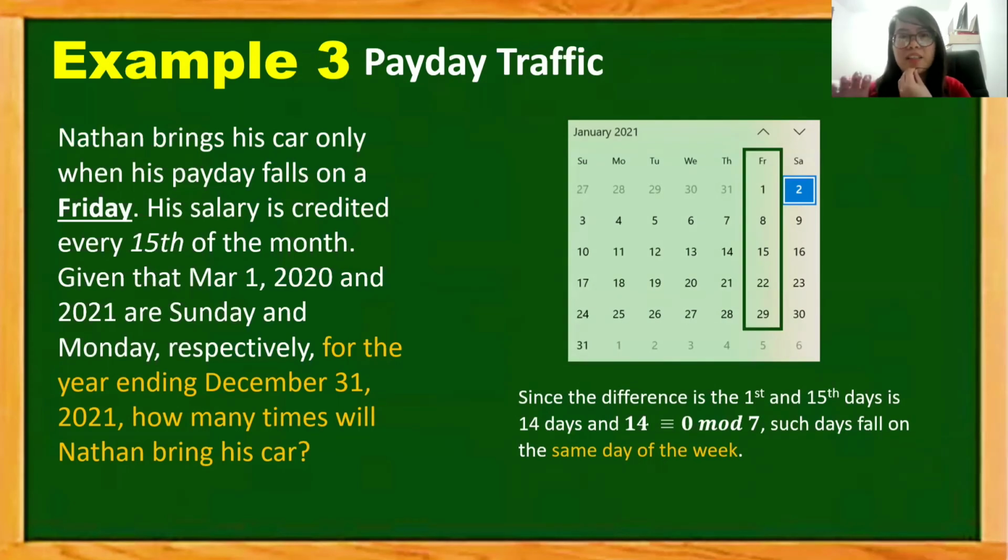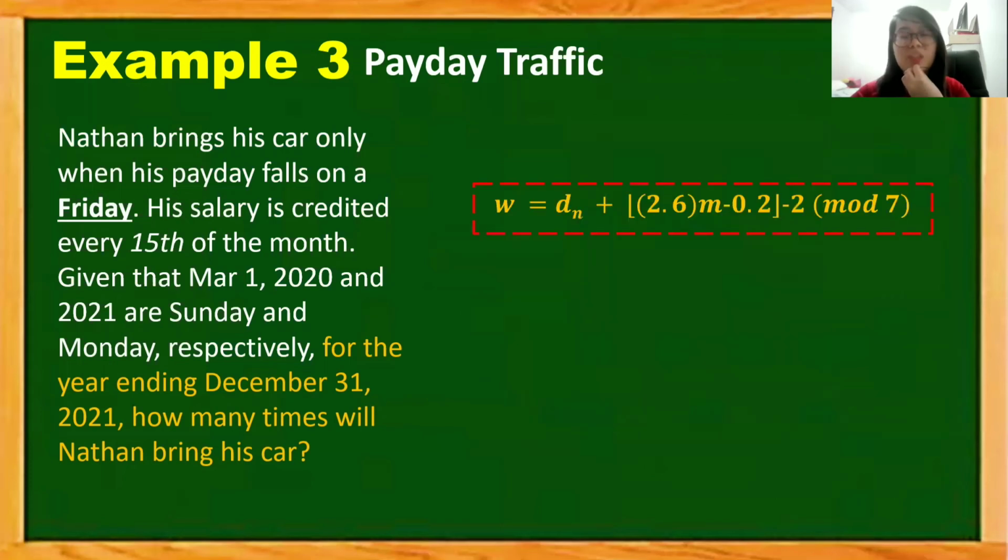So whatever the day of the week for the 15th of the month, that's also the same as the first day of the month. So we just have to use the formula stated earlier.